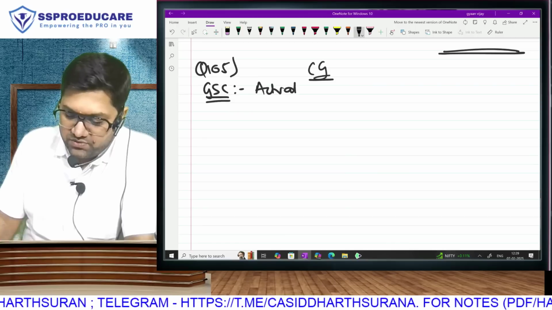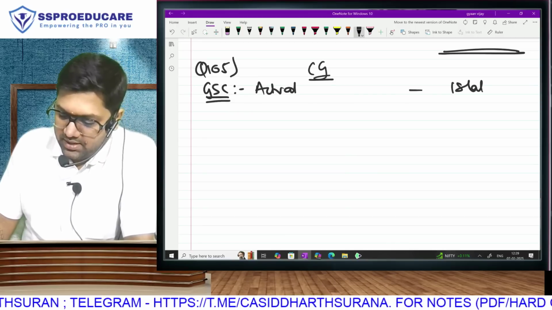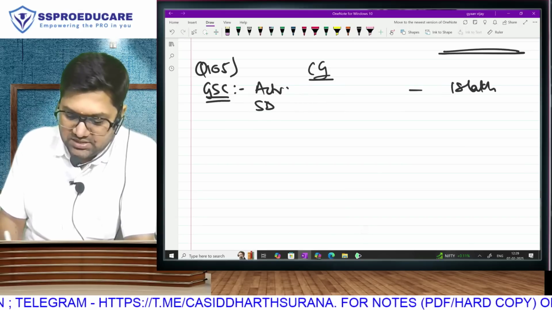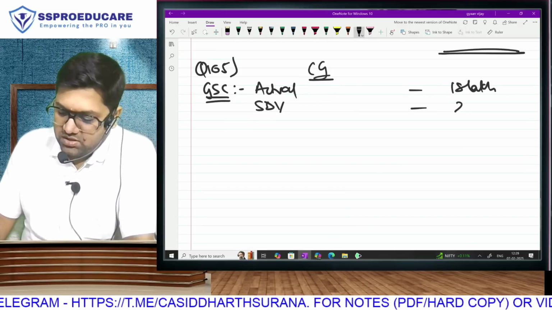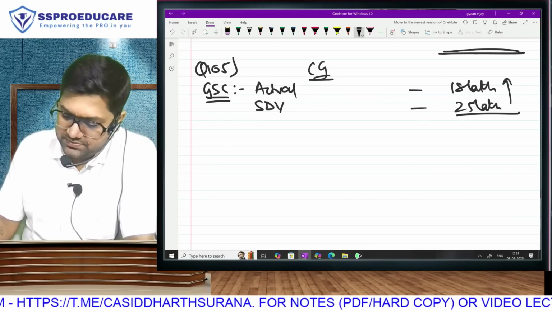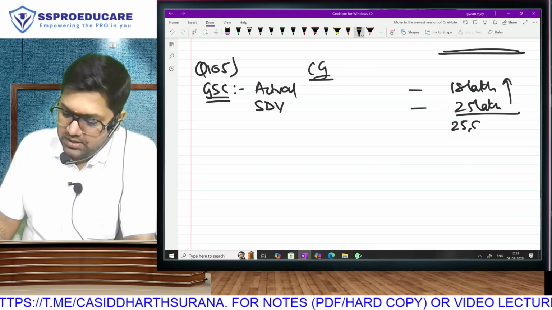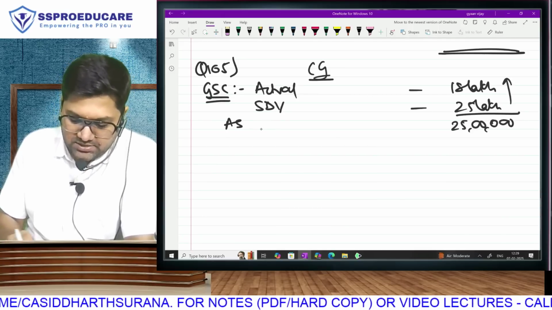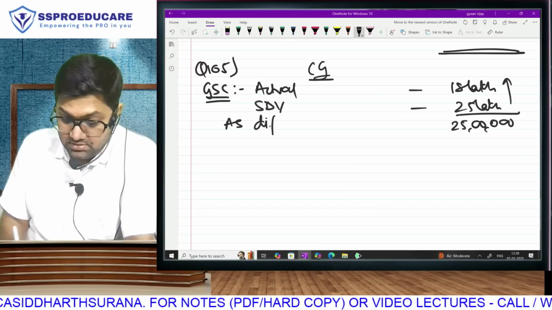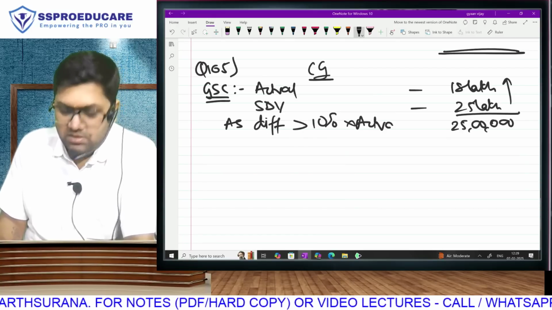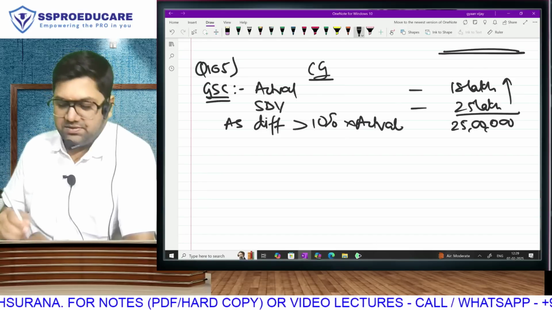Actual sale consideration of 18 lakh and stamp duty value of 25 lakh. What is sale consideration? Actual or stamp duty value, whichever is higher. Final answer? Wrong answer. As the difference is greater than 10% of actual, we are taking stamp duty value as our answer.